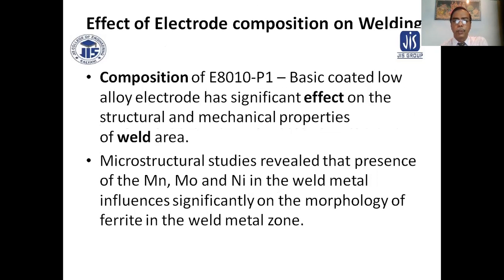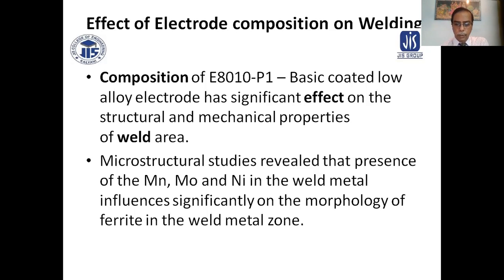Effect of electrode composition on welding. The composition of E8010P1, a basic coated low alloy electrode, has a significant effect on the structural and mechanical properties of the weld area. Microstructural studies reveal that the presence of manganese, molybdenum, and nickel in the weld metal significantly influences the morphology of ferrite in the weld metal zone.